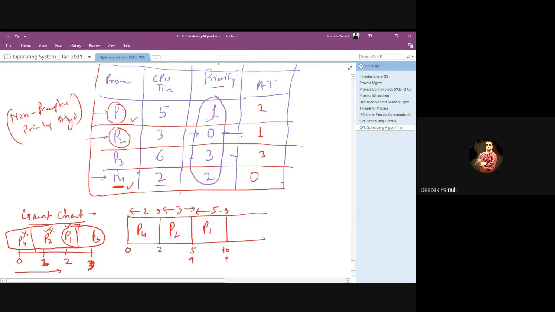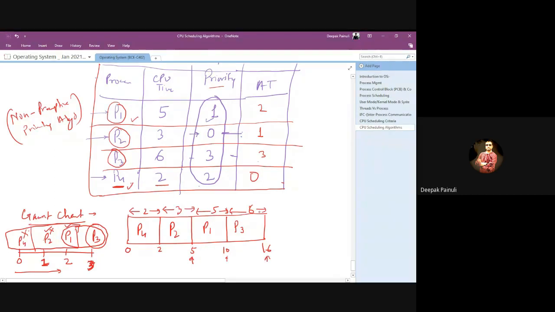At this point, we have only one process in the system, which is P3. So P3 will get the CPU, and P3 will run for 6 seconds, right? And at 16 it will get terminated.